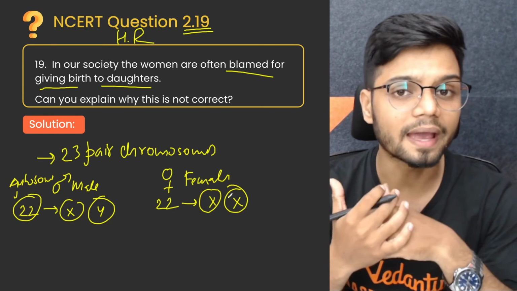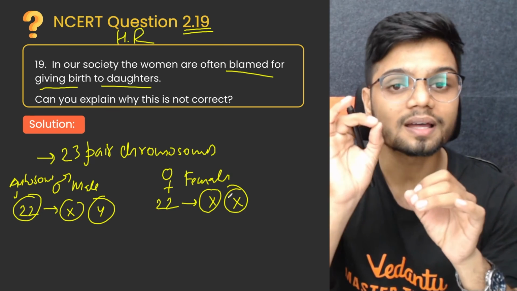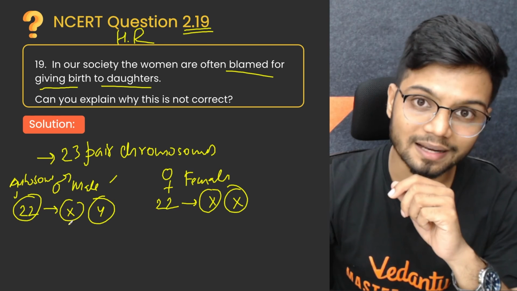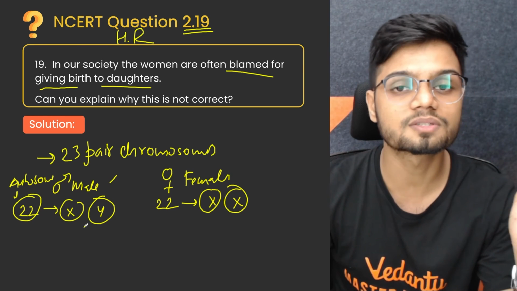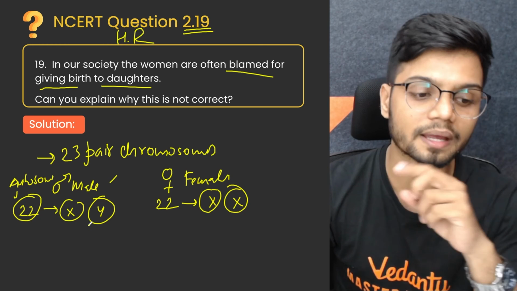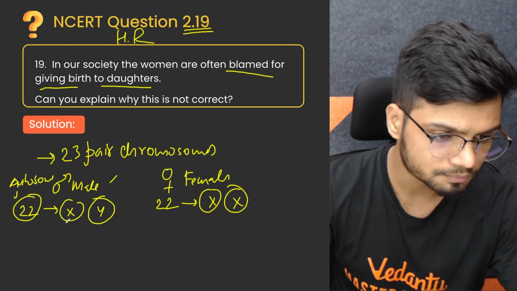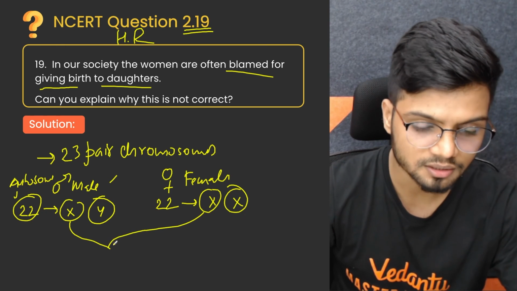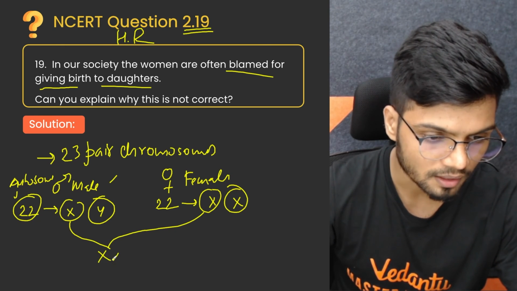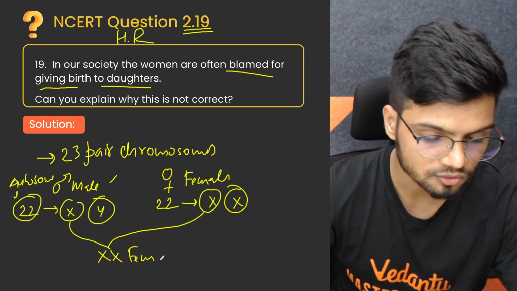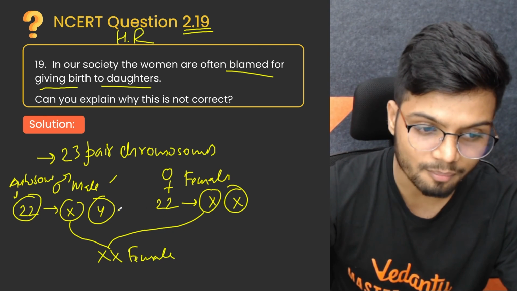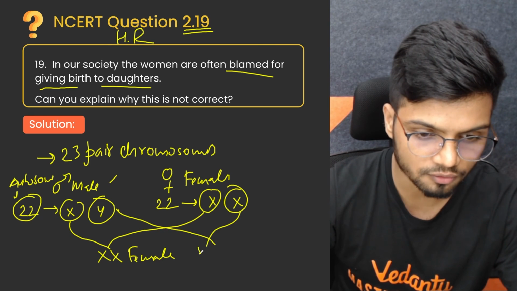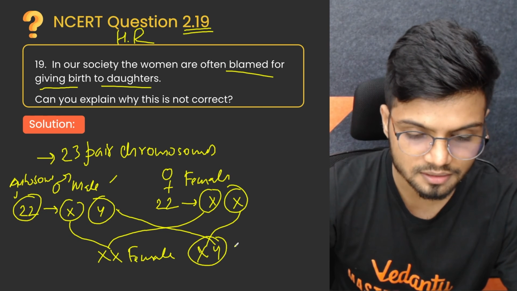So the egg which is released will always have the X chromosome. But in the case of males, the sperm will have either X or Y. It is a 50-50 chance when it comes to males. Whenever the sperm carrying the X chromosome meets the egg, which has the X chromosome, it results in XX, that is a female child. But when the sperm carrying the Y chromosome fuses with the egg, it results in the formation of XY, that is the male.